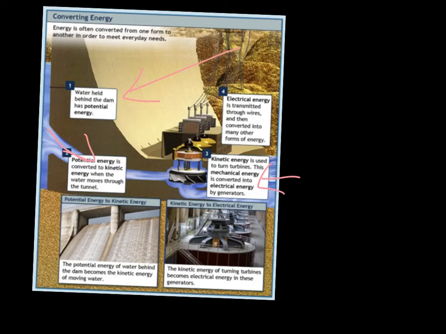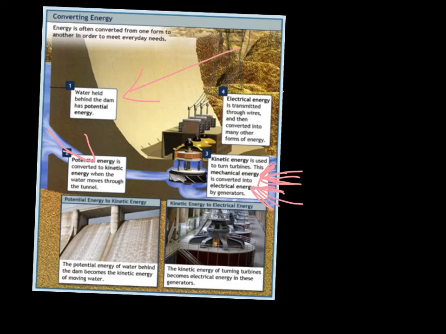How many of you have actually been down in there? You can see these big giant turbines, right? So it's used to turn those turbines. This is that mechanical energy that we talked about earlier, which is converted into electrical energy by the generators. Now that electrical energy is transmitted through wires, converted into many other forms of energy. So this is the transfer, the conversion of energy. Now, though water is one of our best uses of energy, there are other kinds. There is coal burning and nuclear energy and those sorts of things.